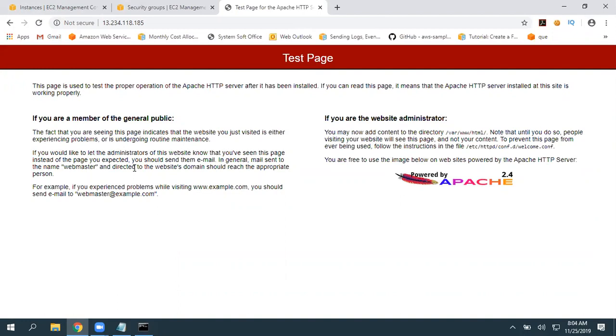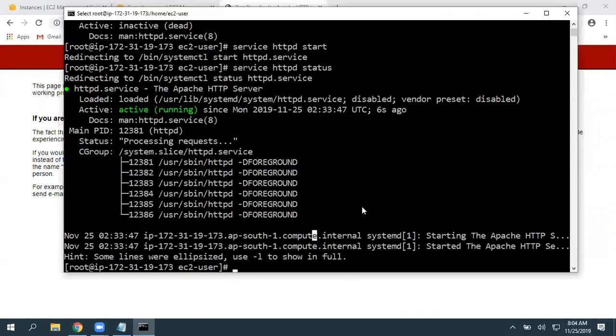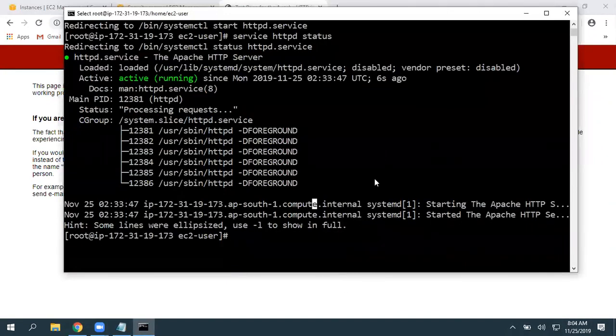Again, if I reboot my Linux operating system, am I going to get this page automatically? That means, technically, is Apache going to start automatically? No, I have nowhere made the httpd service a startup service. I want to make httpd a startup service, like the services in Windows such as audio and time. For that, the command is chkconfig httpd on.